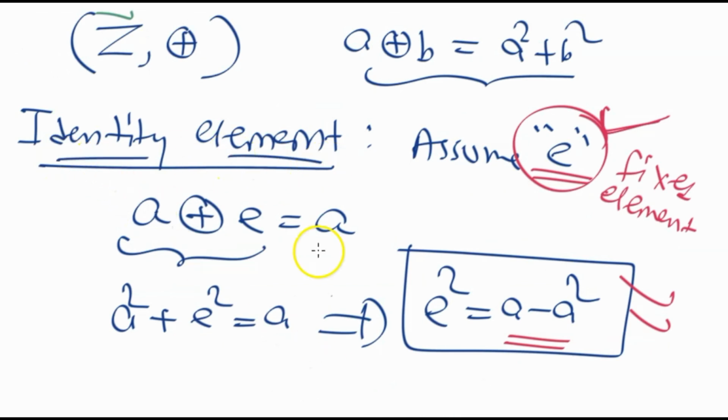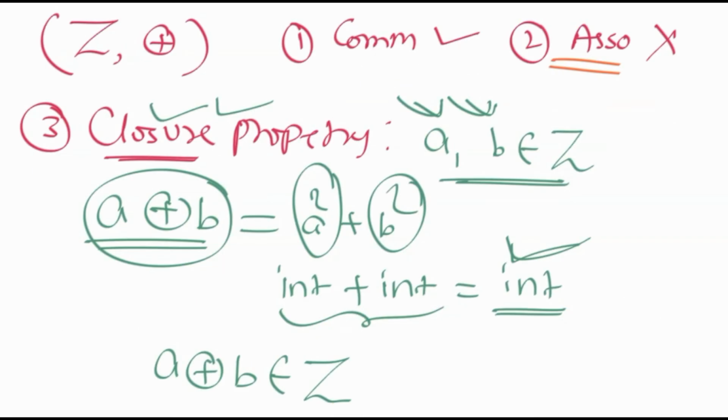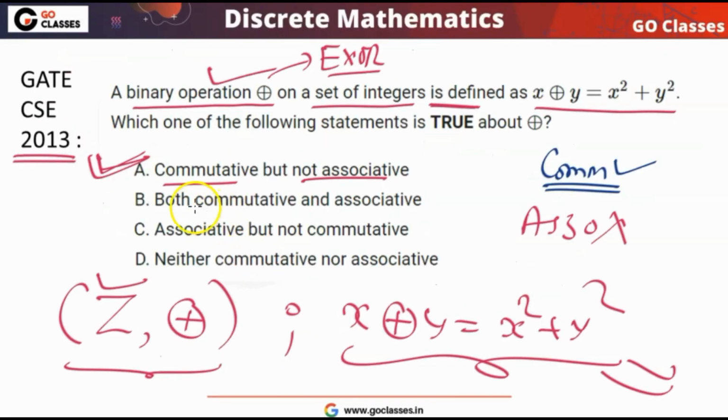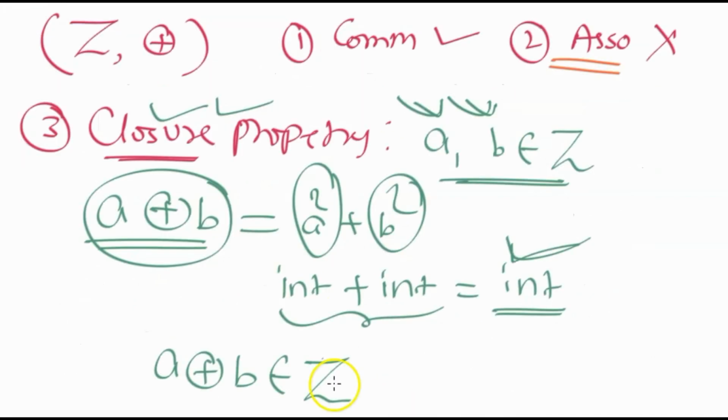So inverse also cannot exist, because in the definition of inverse we need the identity element. There is no identity element, so we cannot define the inverse. So we have seen all the properties. The question is asking what are the properties of this new operation. This new operation is commutative but not associative, and there is no identity element for this structure.